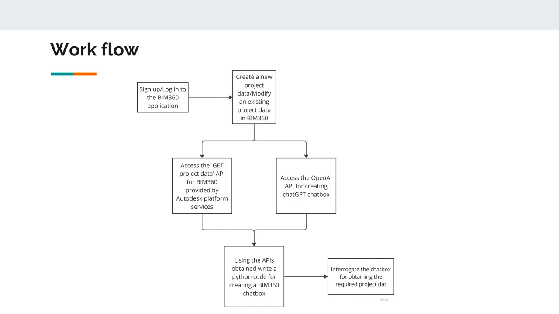And finally, once the code is run, we can launch the chat box, which enables us to interrogate the chat box for necessary desired project details. Now I will demonstrate how this will work in the BIM 360 environment.